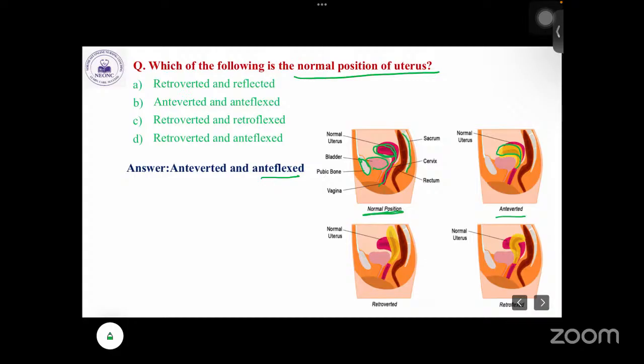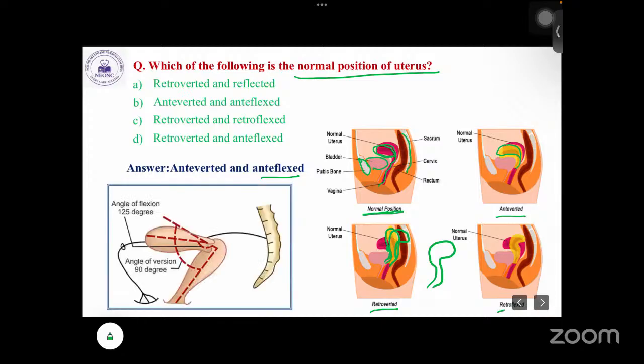Retroverted is the abnormal condition. In that case, the position of the uterus will be tilted backward, like this. And retroflexed means it will flex backward like this. By this, the normal position is anteverted and antiflexed. There are two angles: the angle of flexion and the angle of version. The angle of flexion, antiflexion, is 125 degrees, whereas the angle of version is 90 degrees. Okay.